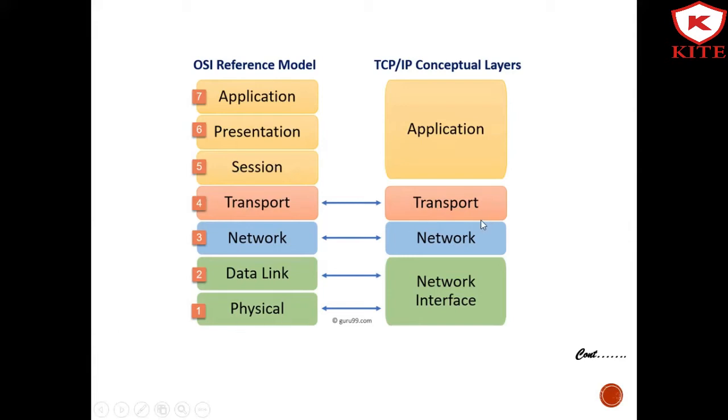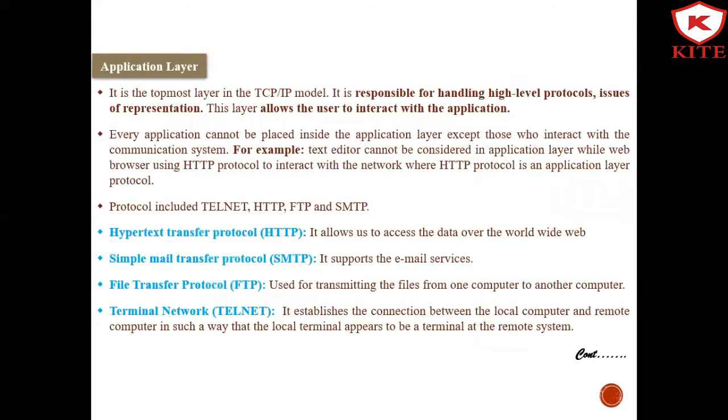Then in the TCP/IP model, there are the network interface, network layer, transport layer and application layer. These are the main 4 layers in the TCP/IP model. First we will see the application layer in detail.